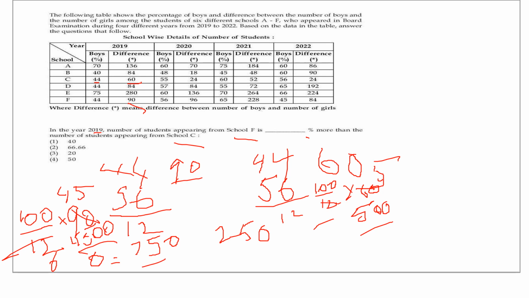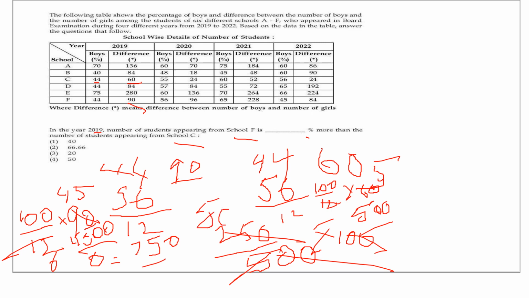So 250 is the increase for how many students? For 500. It's not for 750. It is only for 500. So how many will be more for 100? Because it is asked in percentage. So 20 will go up, 20 will go up. This 5 times 10 is 50. So 50% increase. That is not 8, this is 5. Okay, 50% increase.